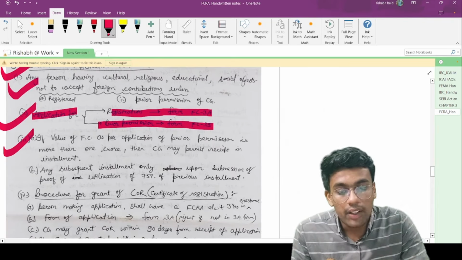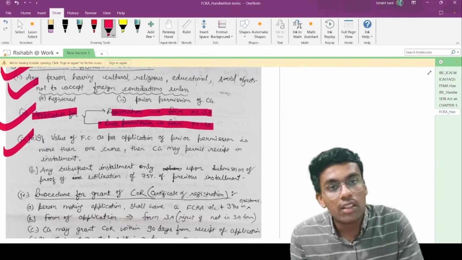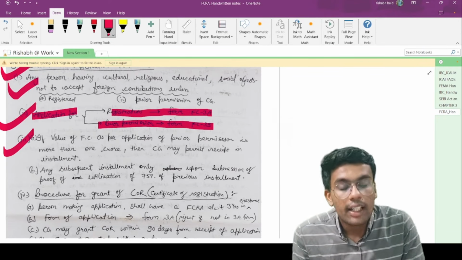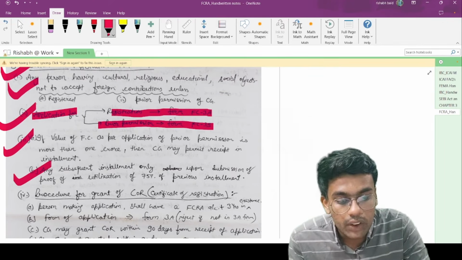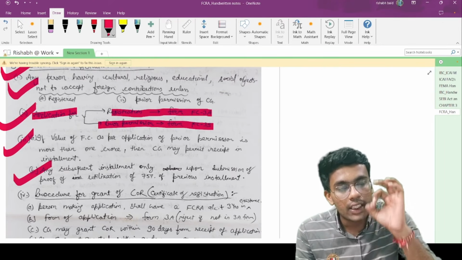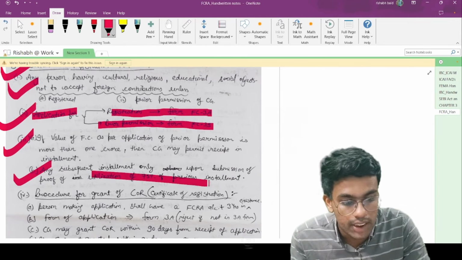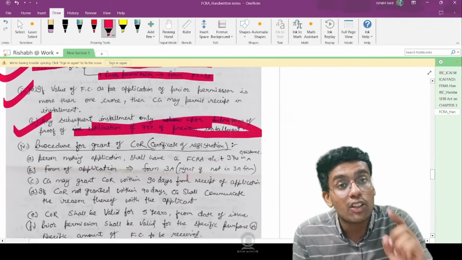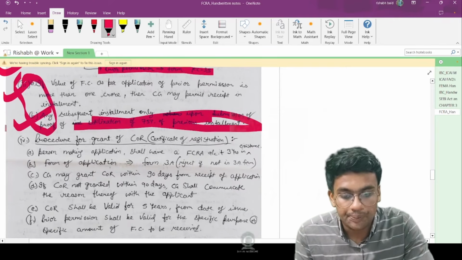Point number 3 talks about the case where the value of foreign contribution as per the application for prior permission is more than 1 crore rupees. Then the central government may permit such receipt of money in India in installments. If any subsequent installment is to be received, it can be received only upon utilization of 75% of the previous installment. These 2 points are only with respect to prior approval.